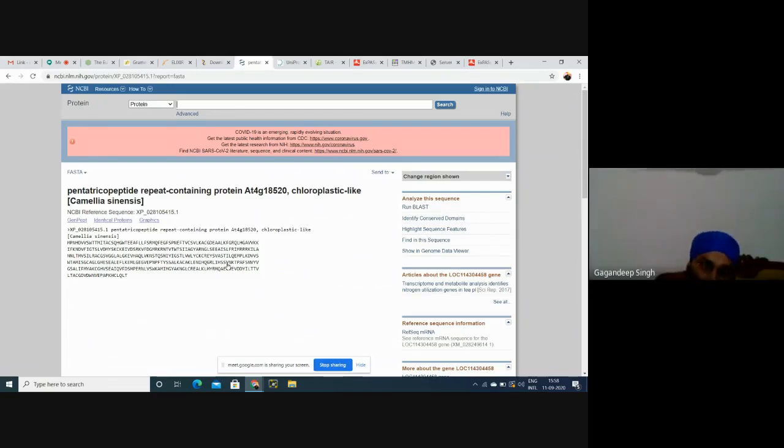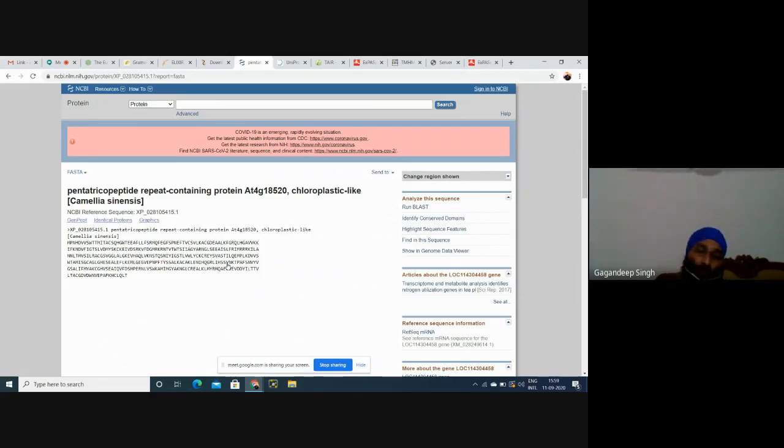Basically, when we go towards protein sequences, if we have predicted these sequences by using bioinformatics analysis, then we'll just translate from nucleotide to proteins and submit. But before NCBI will accept that sequence, full length protein sequence is important for any protein, then NCBI will accept.